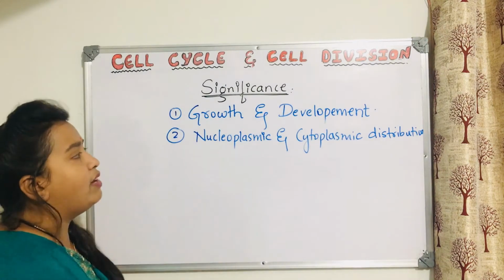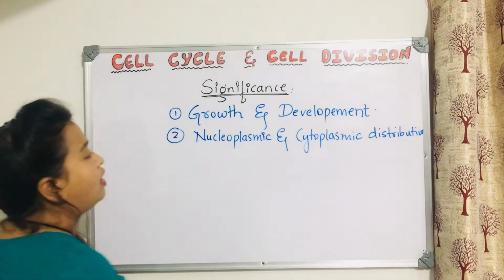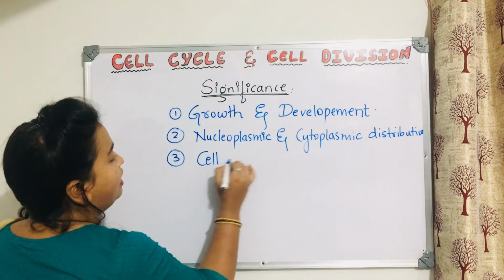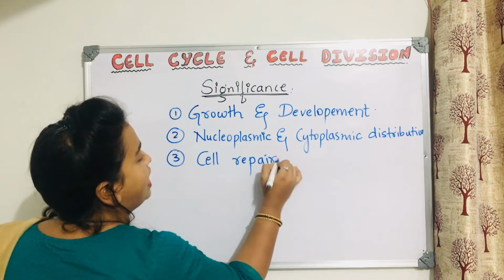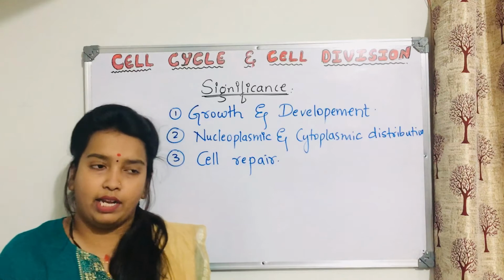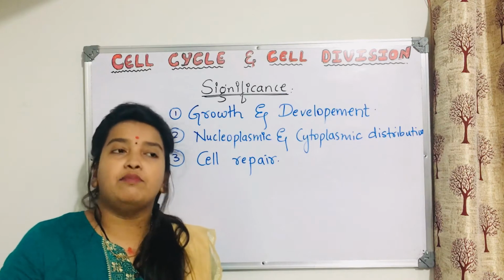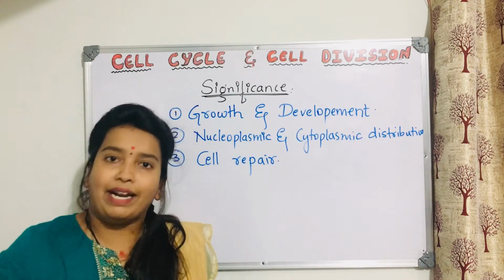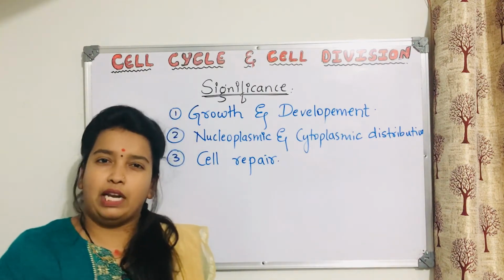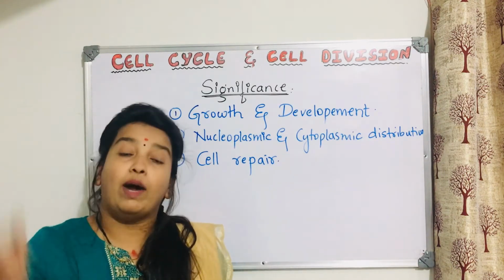So the first one is growth and development. The second one is nucleoplasmic and cytoplasmic distribution. What might be the third one? What do you think? Very importantly, it helps in cell repair. Now, you know that there are some cells in our body, as we discussed in the cell cycle, which differentiate from the mitotic cells and take up some other function. They are temporarily differentiated, and can again come back to the cell cycle and divide and form other cells. Why is that important?